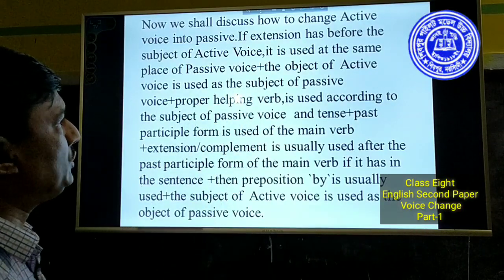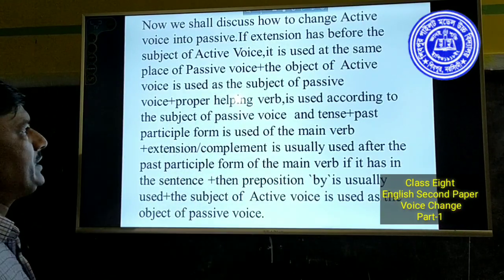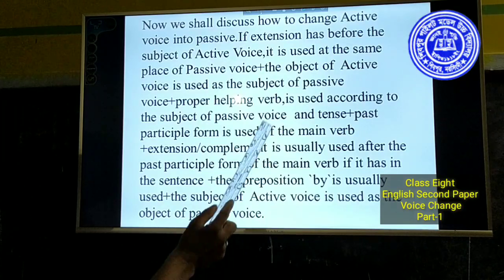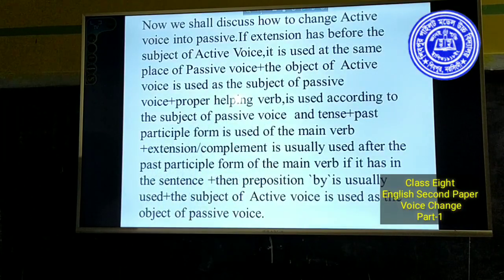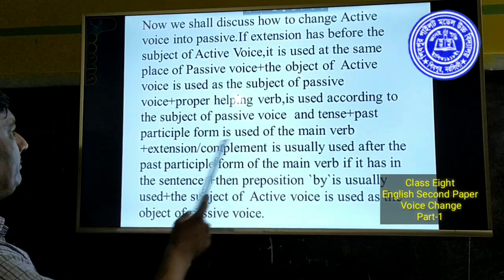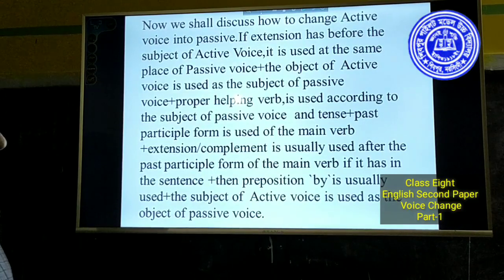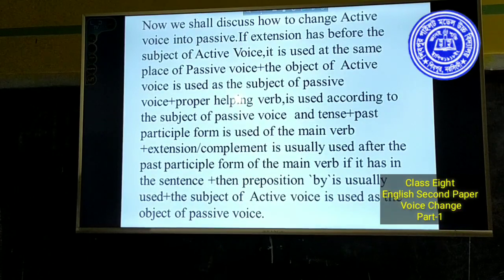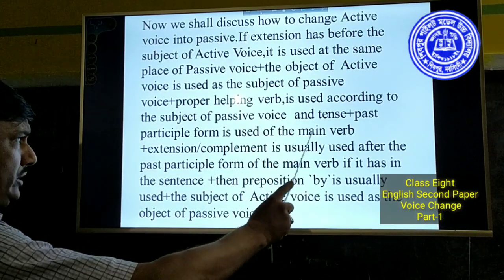Proper helping verb is used according to the subject of passive voice and tense. That means you have to use a helping verb according to the tense and the subject. Past participle form is used of the main verb. It is known to you that in passive voice the past participle form of main verb is used.